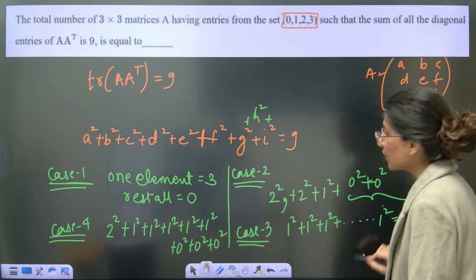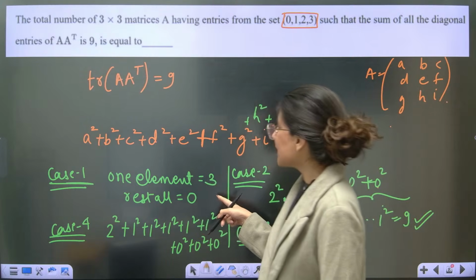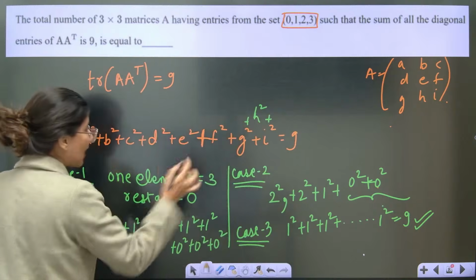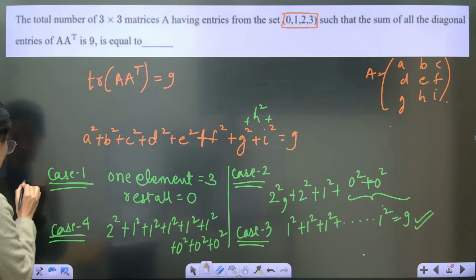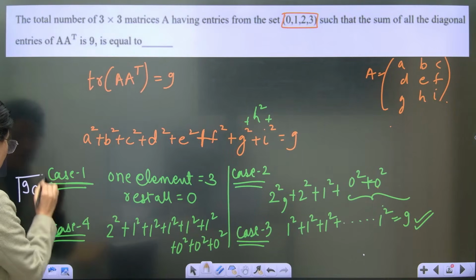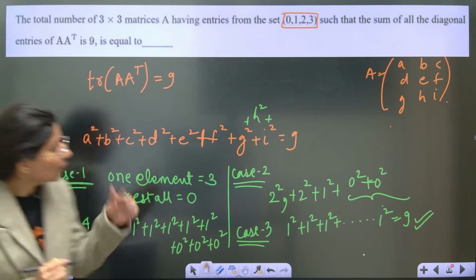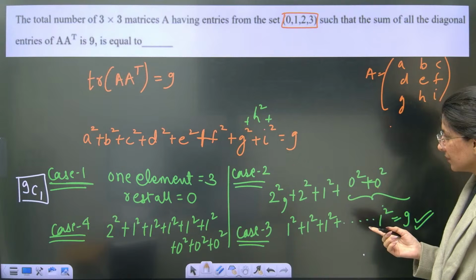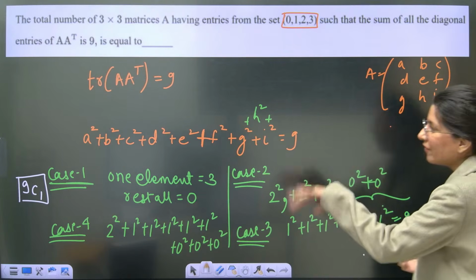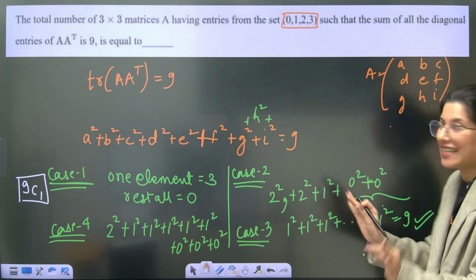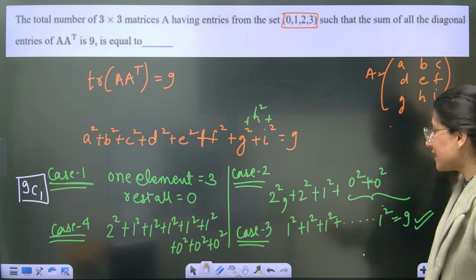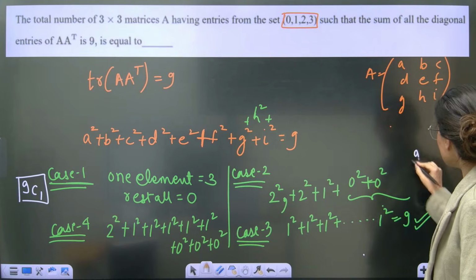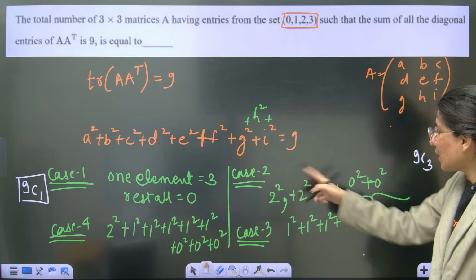You just have to calculate. So one element is 3, rest are 0. So obviously out of 9 elements, you have to select 1. So 9C1 or just 9. Case number 1 is this. Case number 2. Now understand that, so basically out of 9 elements, you have to select 3. Because see, rest everyone is 0. So 9C3.